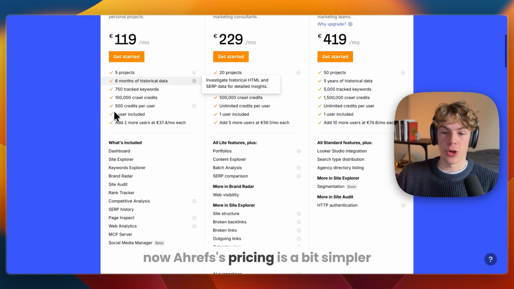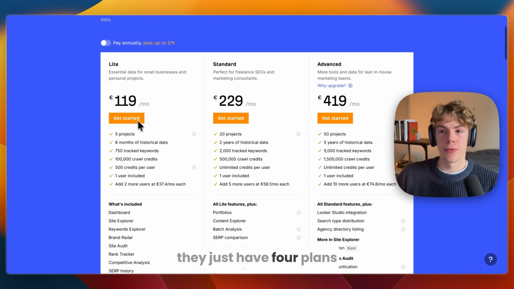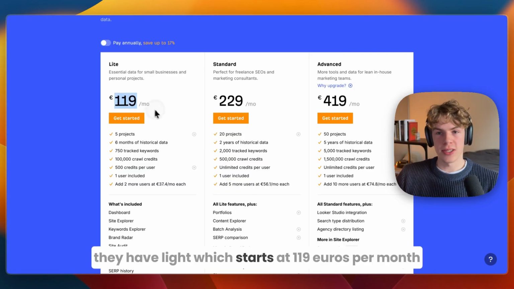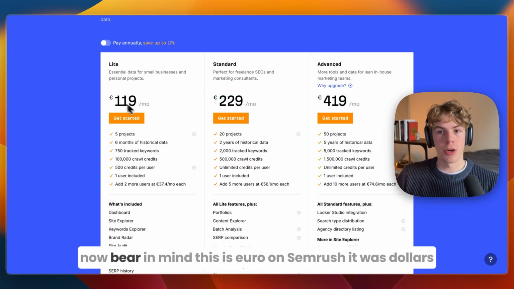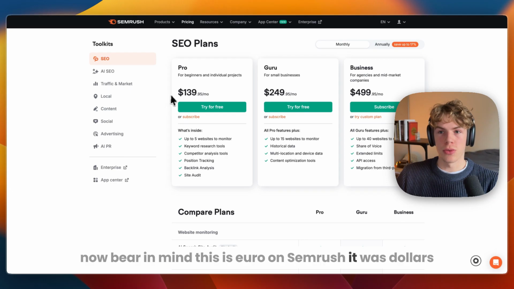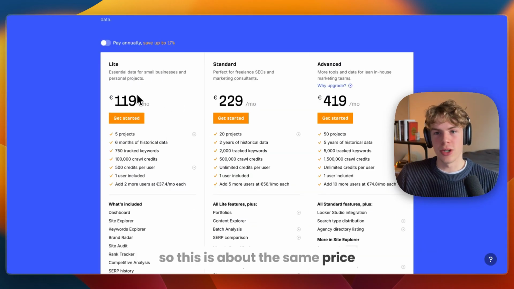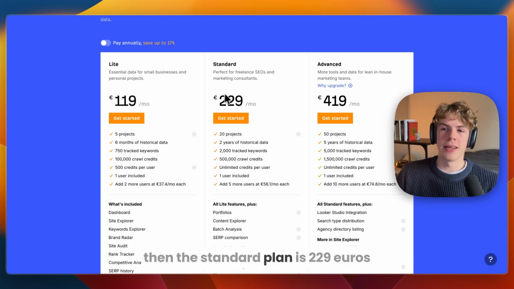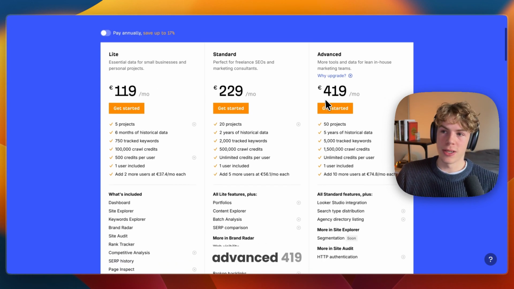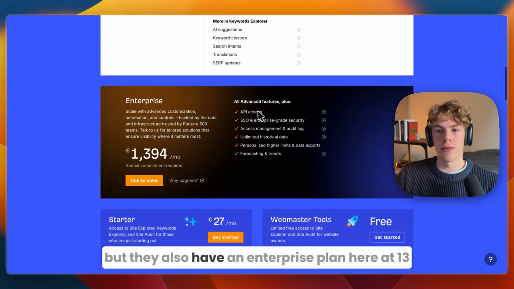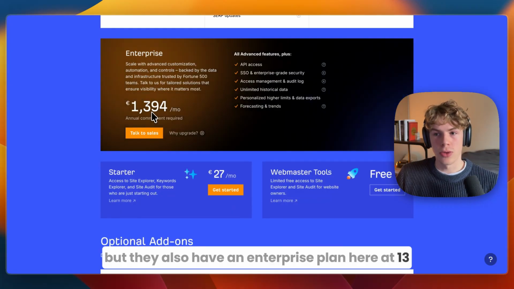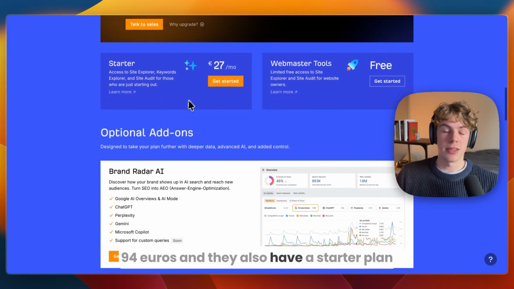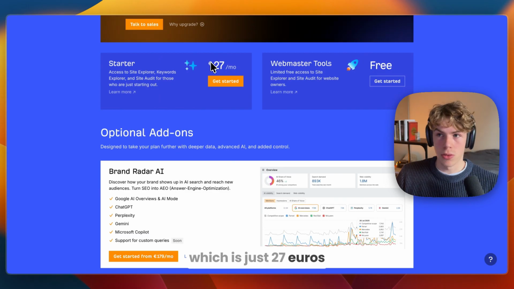Now, Ahrefs' pricing is a bit simpler. They just have 4 plans. They have Lite, which starts at 119 euros per month. Now, bear in mind this is euro. On Semrush it was dollars, so this is about the same price as the starting price of Semrush's SEO package. Then the standard plan is 229 euros, advanced 419, but they also have an enterprise plan here at 1394 euros, and they also have a starter plan which is just 27 euros.